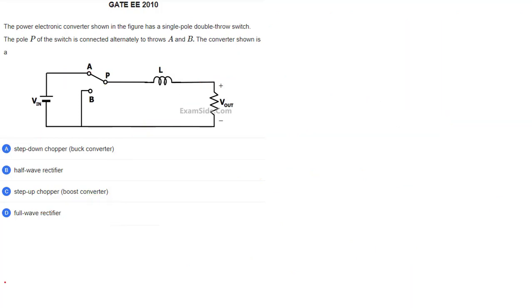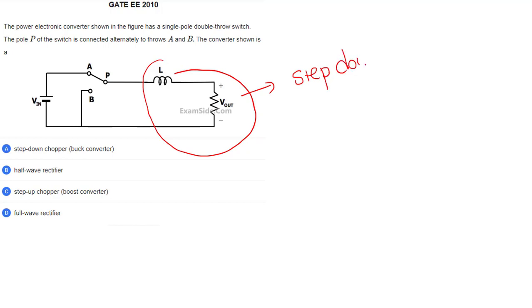I always say one logic: if the inductor is at the load side, it's a step down chopper. If the inductor is at the source side, it's a step up chopper.